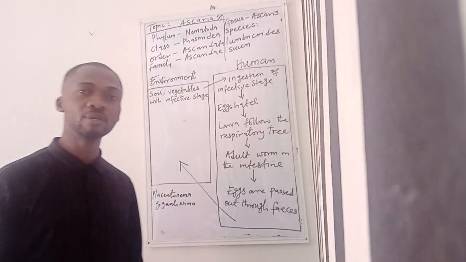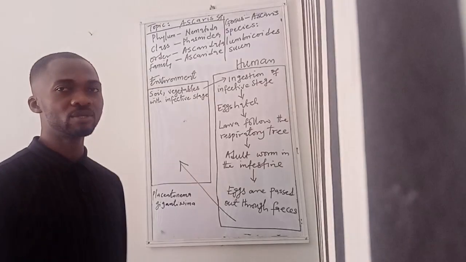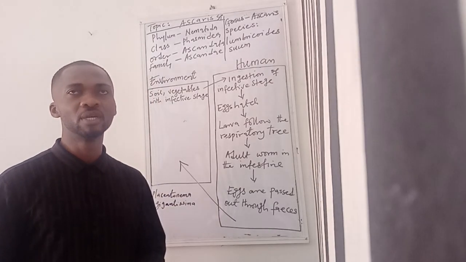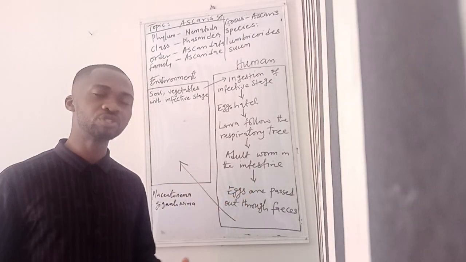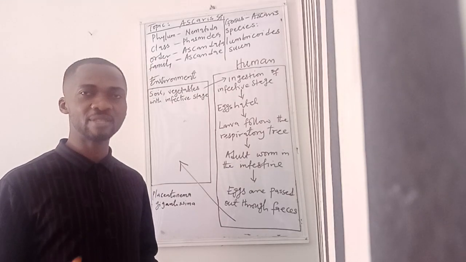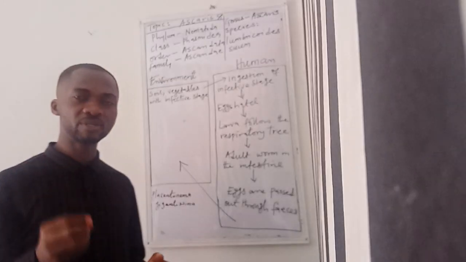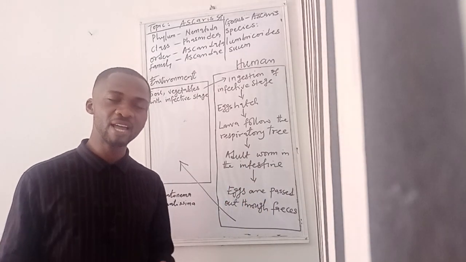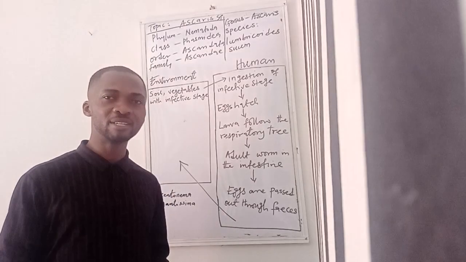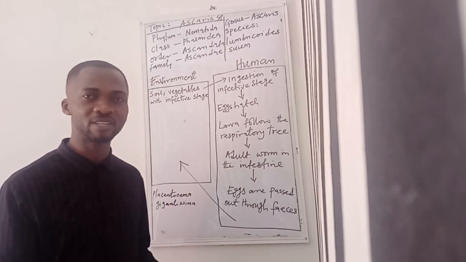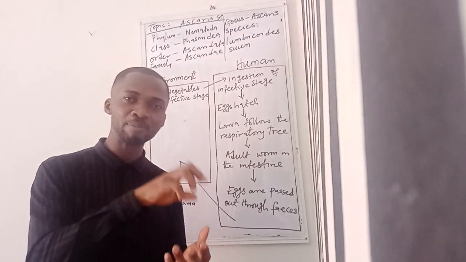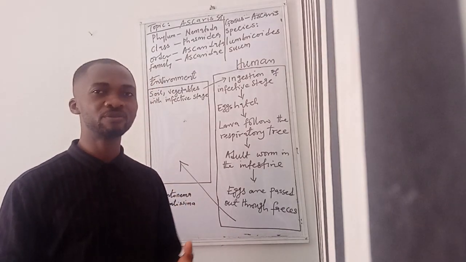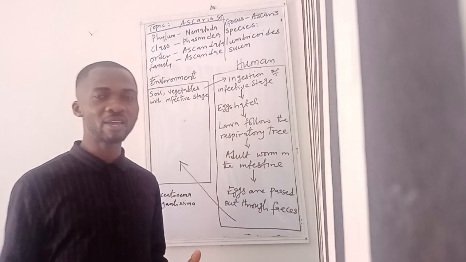The next thing we'll now talk about is the diagnosis and treatment of these parasites. Diagnosis is simple. Diagnosis is through the demonstration of the presence of eggs in a fecal sample. The individual gets the feces, and the lab scientists will analyze the feces in order to find out the presence of the eggs of Ascaris. That is what we call demonstration of the presence of eggs in a fecal sample.